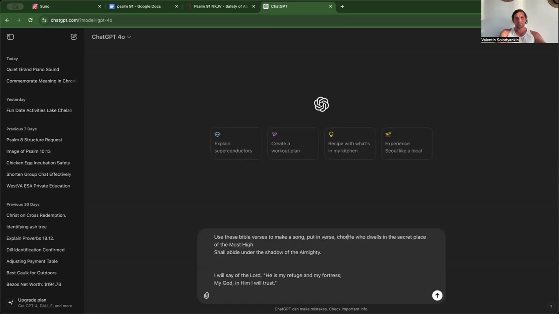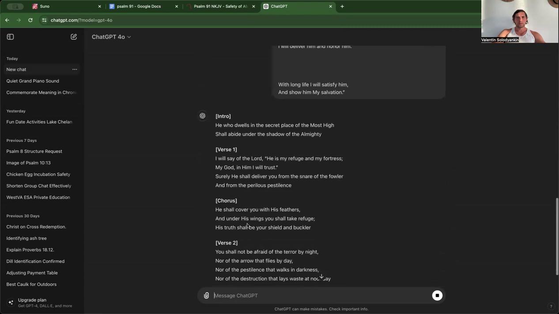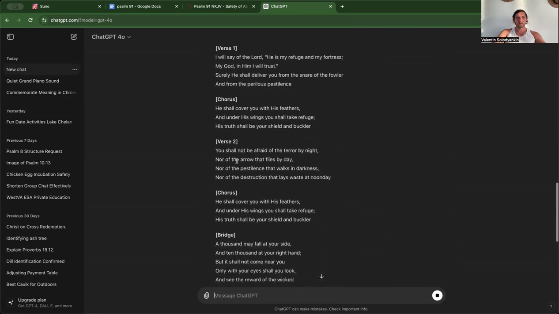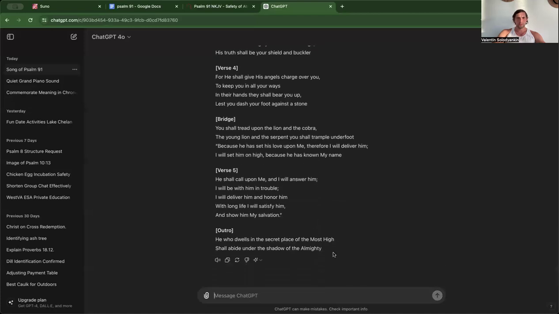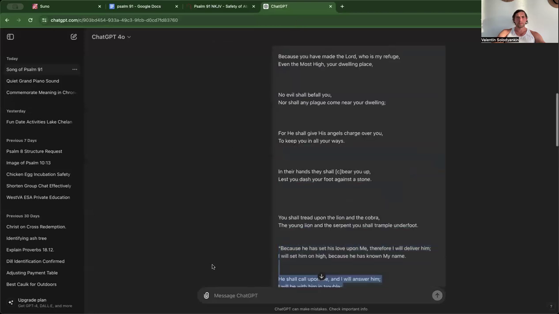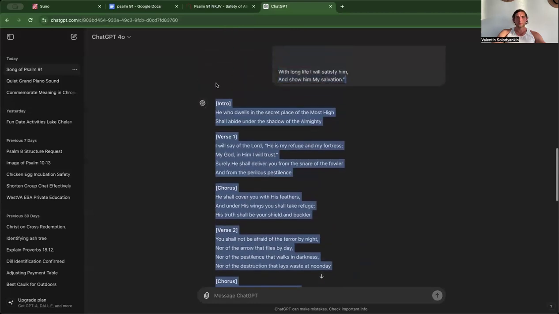Put in verse, chorus, bridge, intro, outro. Leave these words. Don't paraphrase. Do it this way. Verse one, chorus, he shall cover you. Oh, that's pretty cool. Bridge. Verse three, chorus. Verse four, bridge. A lot of bridges, but let's see what happens. So that's what you can do. It's a really quick way to do it.